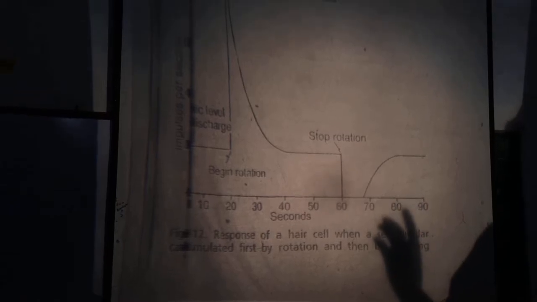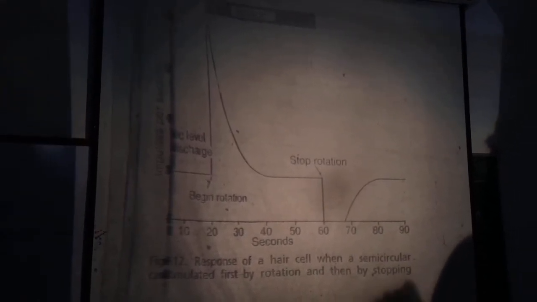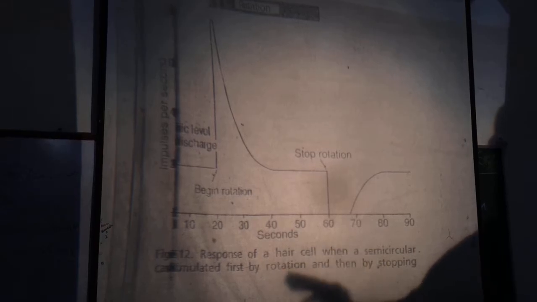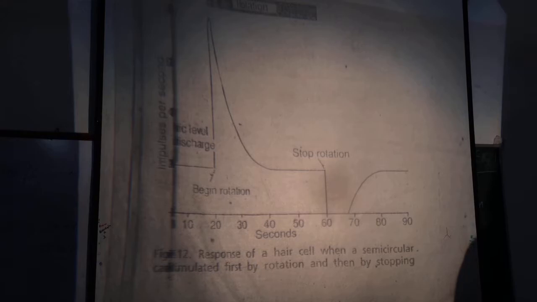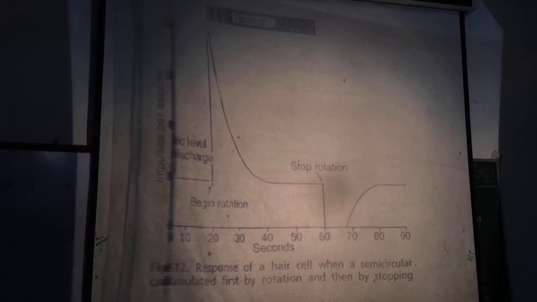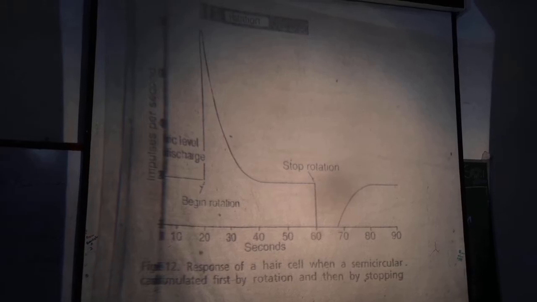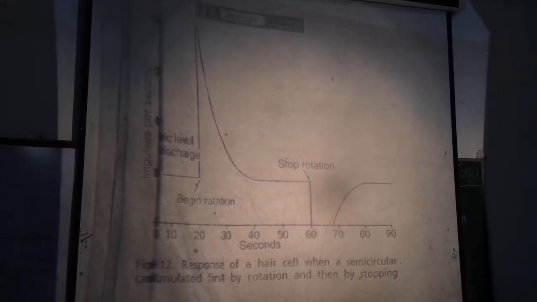Now keep in mind that it is the movement of endolymph in the semicircular canals which results in excitation or inhibition of the hair cells.